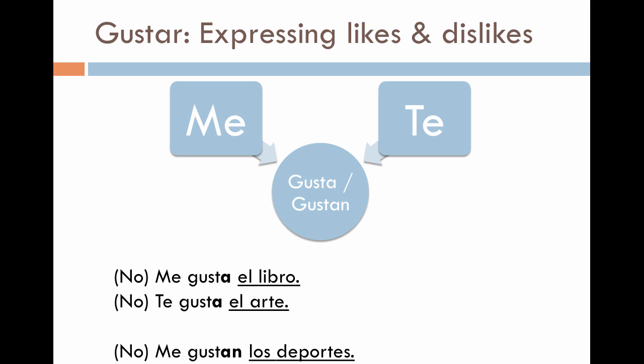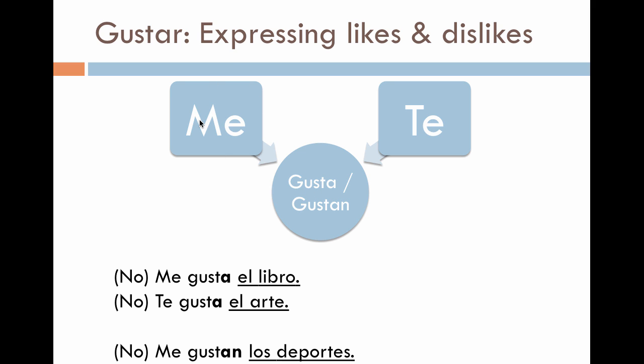Down below, the screen is cutting it off, but we see ¿te gustan las actividades? or ¿no te gustan las actividades? The important thing is that the A by itself is used when we're talking about something singular.